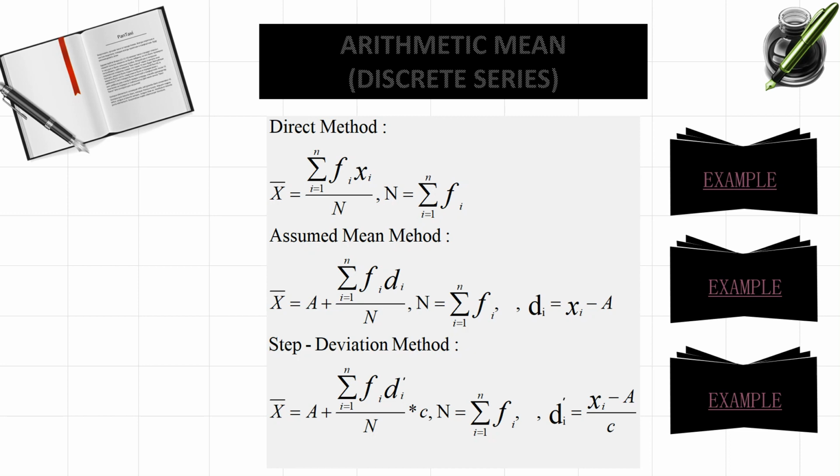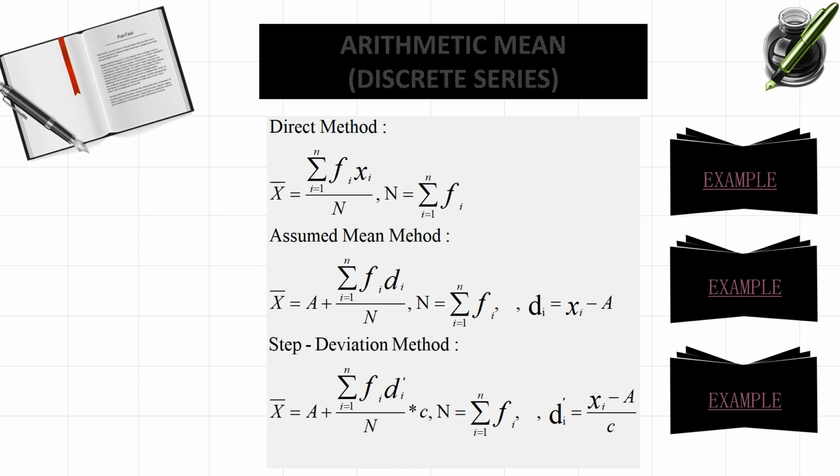Suppose, consider a simple example: 2, 3, 3, 4, 5 repeated 3 times. Once again I am repeating: 2, 3, 3. 3 is repeated twice, then 4. How many observations finished? 4 observations finished. Now 5 is repeated 3 times, so there are 3 more observations. Total observations are 7. How to arrange it in discrete form?